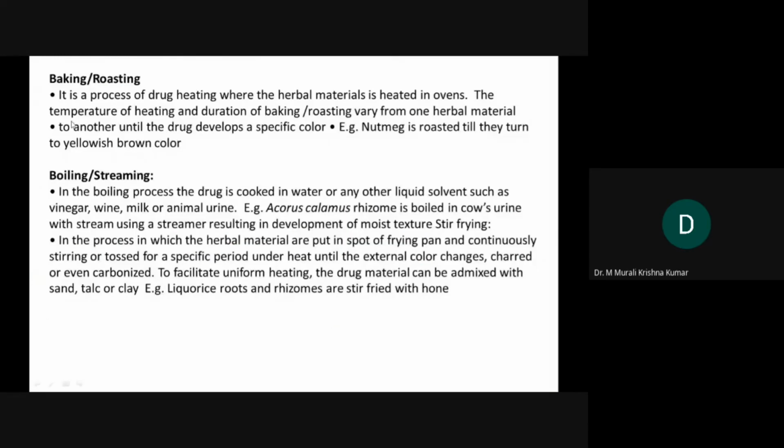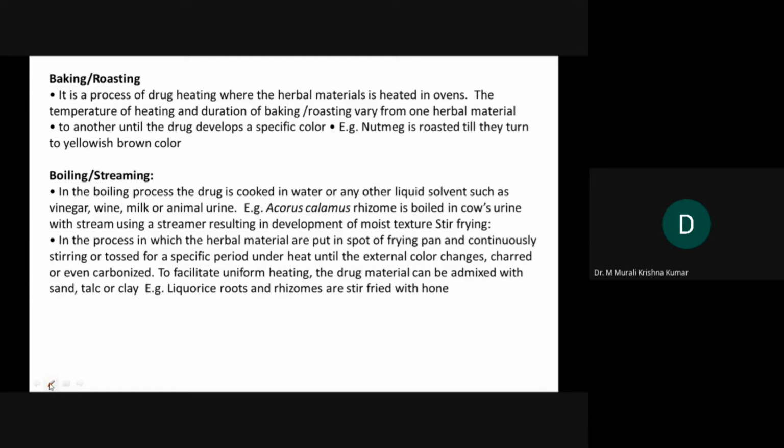The next one is baking or roasting. It is a process of drug heating where the herbal material is heated in ovens. The temperature of the heating and duration of baking may vary from material to material. Nutmeg is roasted till it turns yellowish brown in color. This heating process also has a significant impact on the chemical constituency. In some cases, we have to heat the material so that it will achieve appropriate chemical constituency, which is perceived in terms of color or flavor.